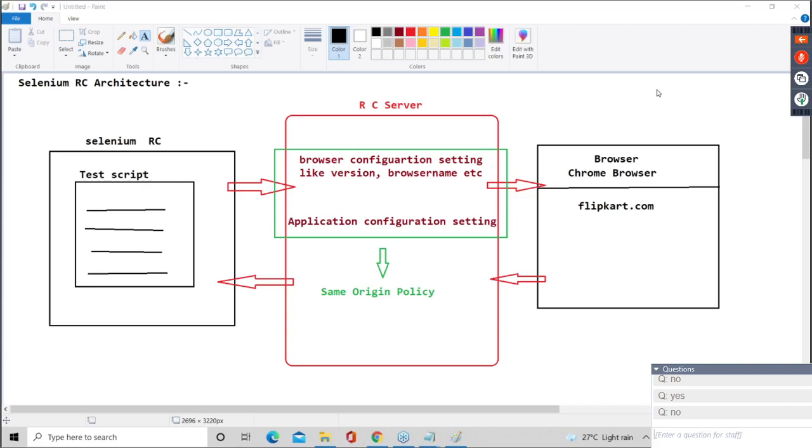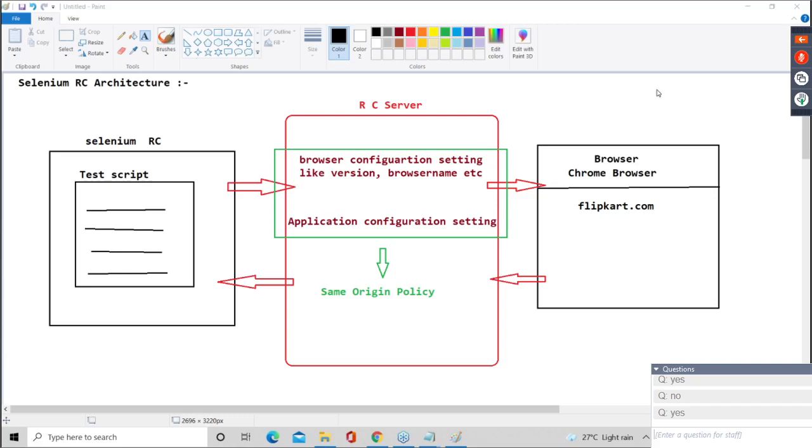Are you getting my point? HTTPS means secure. And guys, nowadays, can I say 90% of applications are HTTPS secured? Maybe more than 90%. Almost in any application, firstly, every user will see whether it is secured or not. Then only we will feel comfortable to operate that website and fill in our data.